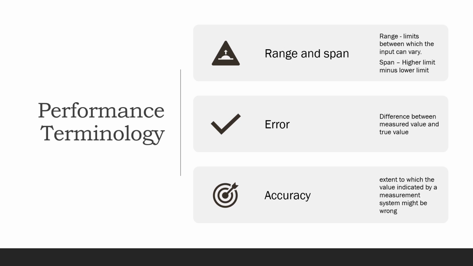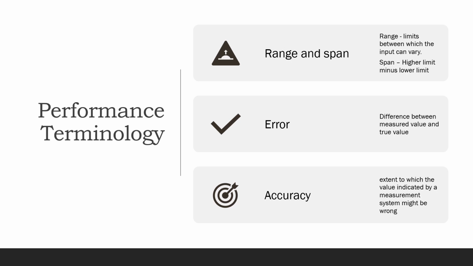Now, the span of these two ammeters are the same, which is 5 ampere. However, the limits between which the input can vary are different. Thus, the transducer can have the same span but different range. Now, error is the difference between the measured value and the true absolute value of the quantity to be measured.